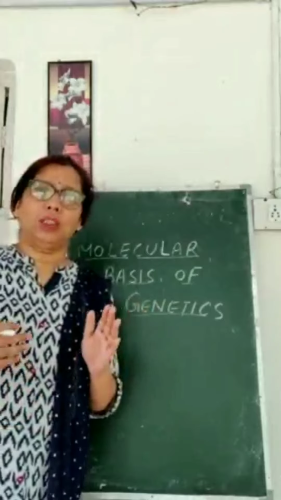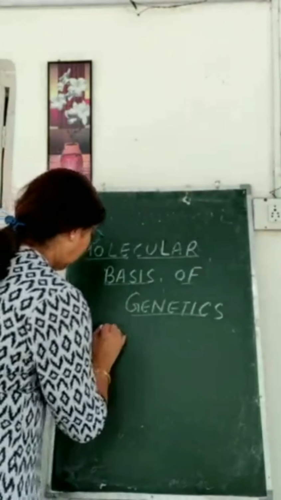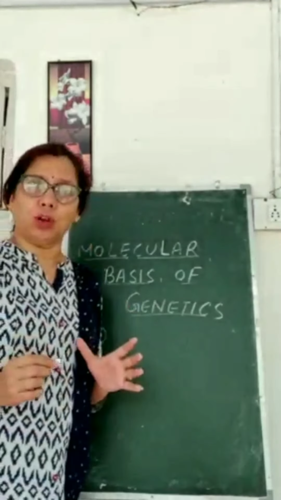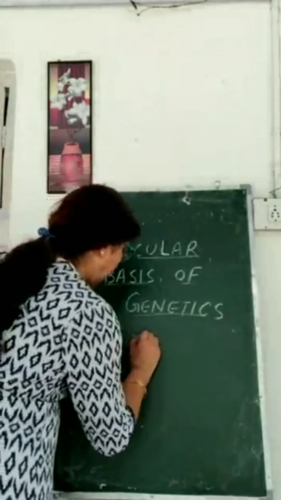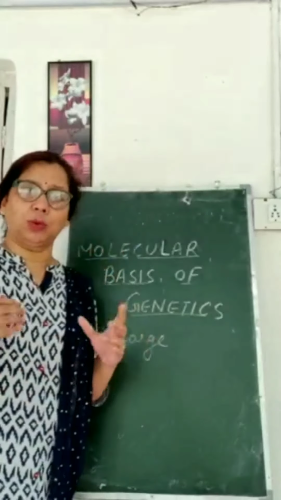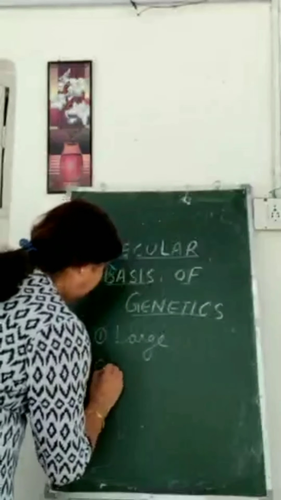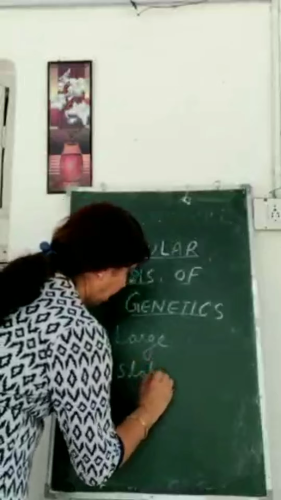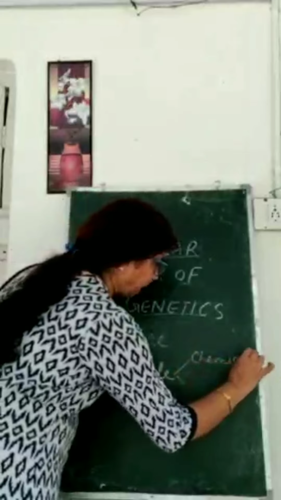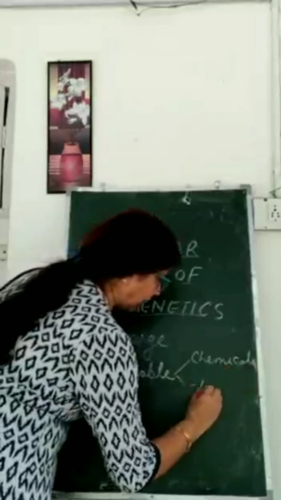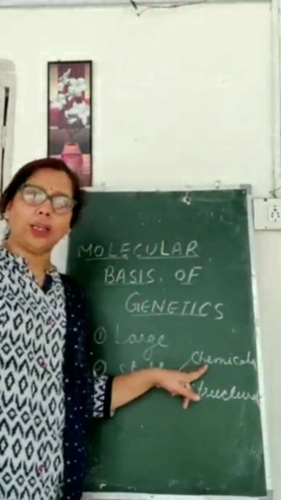Anything which acts as a genetic material should have certain characteristic features. What should the first feature be? It should be a large molecule, a very, very large molecule. So DNA is a very large molecule. Second, it should be stable both chemically as well as structurally.